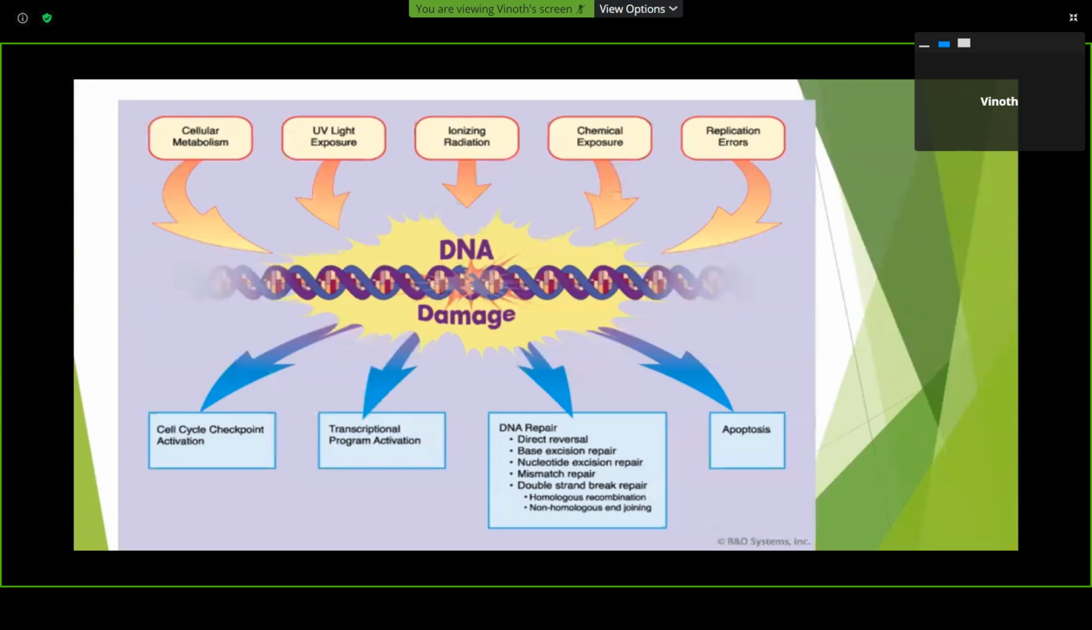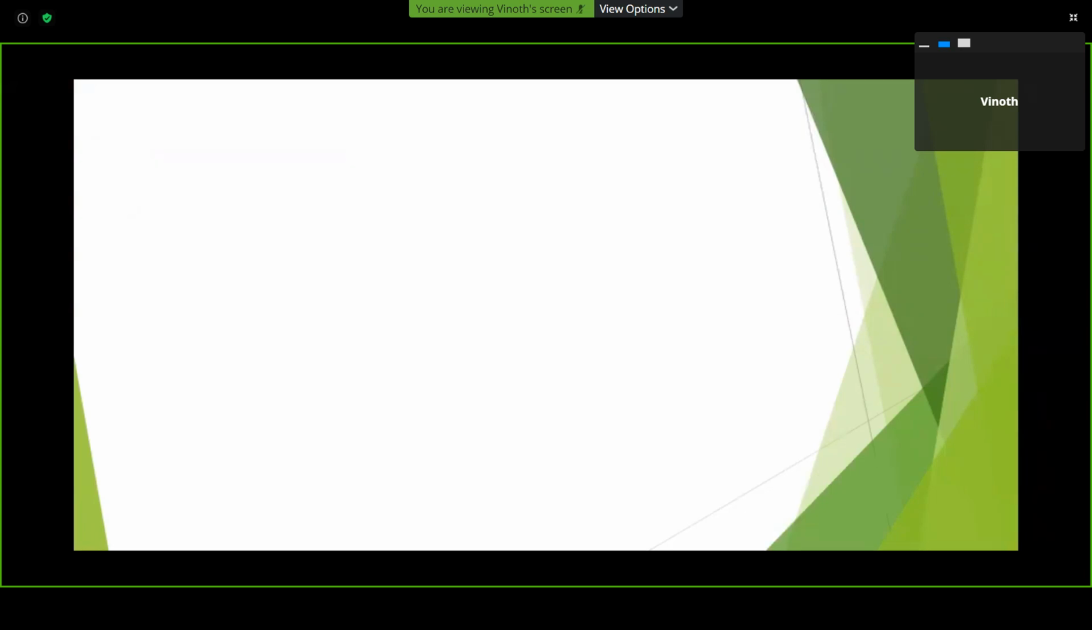So there are four types of DNA repair mechanism: mismatch repair, nucleotide excision repair, base excision repair, and double strand break repair.